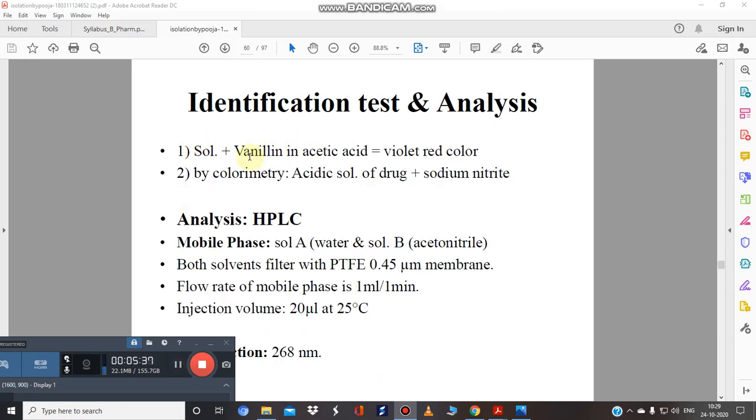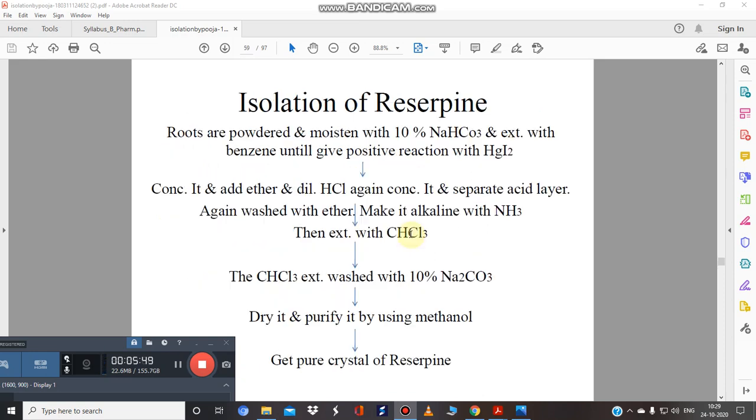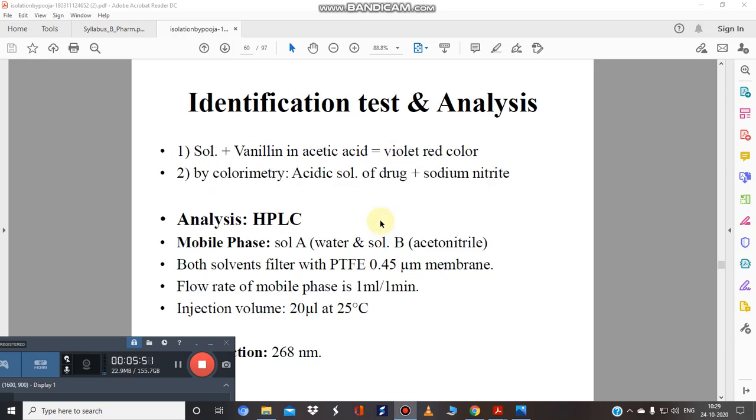And for its identification, we can do a simple test. We will use a solution of a particular drug, and when you treat the solution with vanillin in acetic acid, you will get a violet red color. This violet red color is due to the presence of reserpine in that particular drug. You can also identify it by colorimetry, in which you will take an acidic solution of the drug plus sodium nitrite.